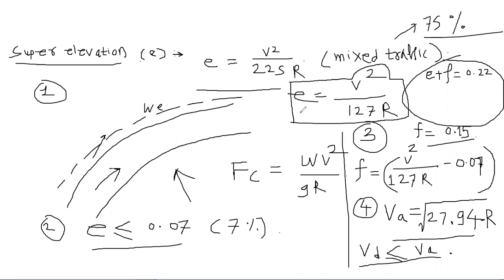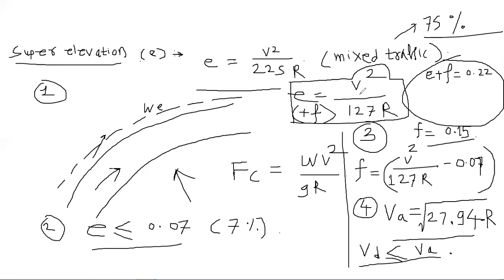So here you have the E plus F basically, right? Neglecting the coefficient of friction, you calculated this value for mixed traffic. But considering the friction, E plus F is equal to V square by 127 R. This is the original formula. Now put E plus F equal to 0.22 on the LHS. On the RHS, you have V square by 127 R. On solving this equation, you will get VA equal to under root of 27.94 R.